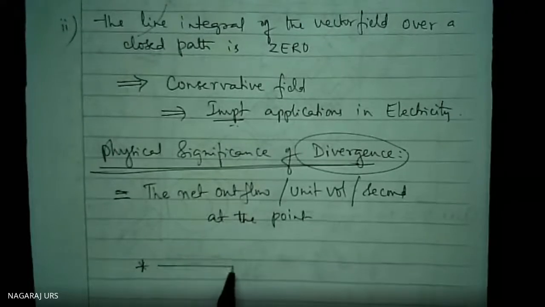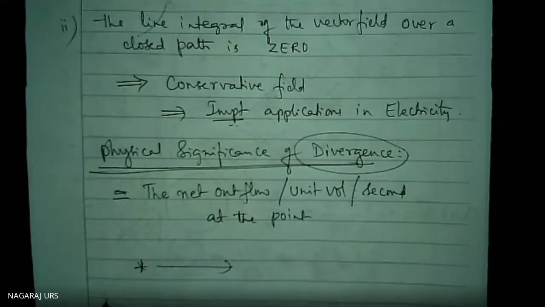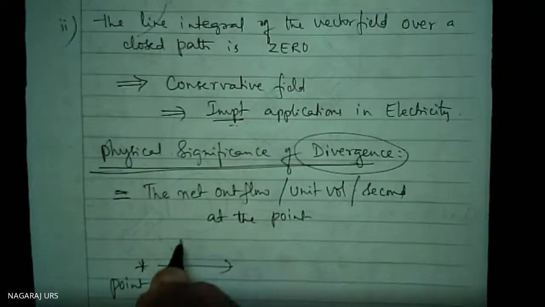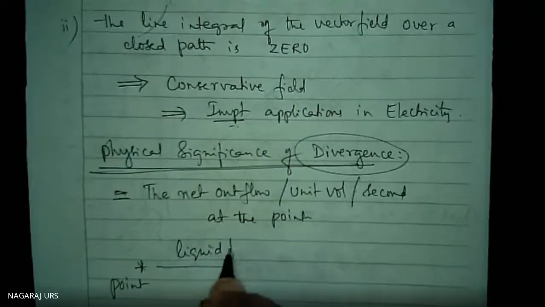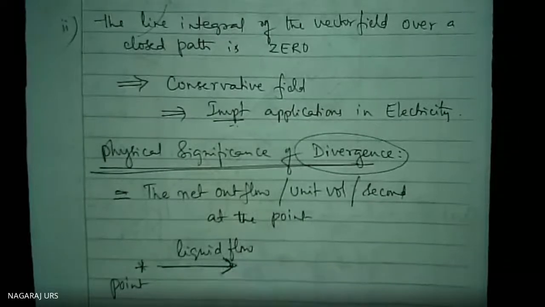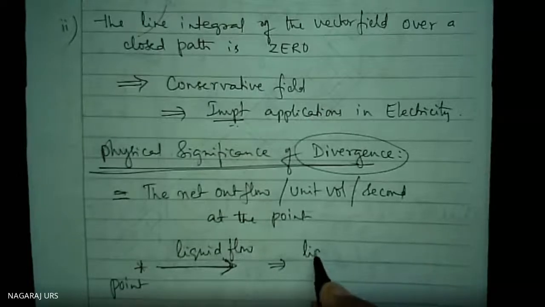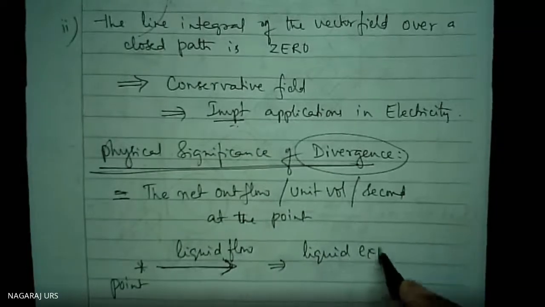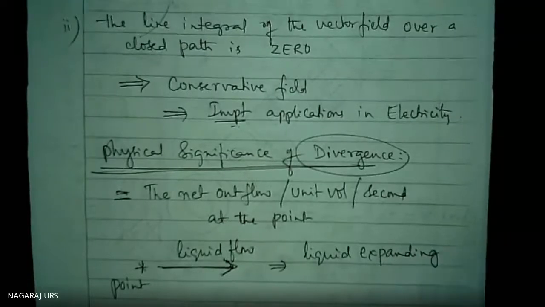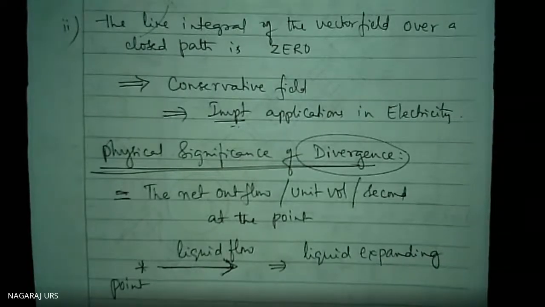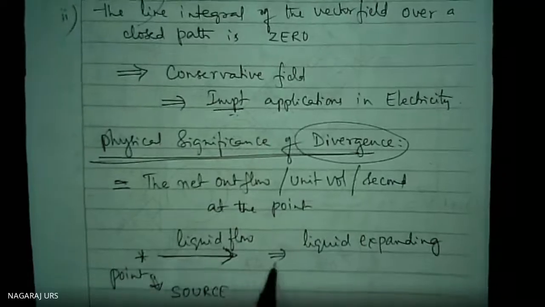If the liquid is flowing like this outside, the liquid flow takes place like this, then I can say the liquid is expanding, or the fluid is expanding. It is flowing outside. Then this point is called the source. From here the fluid is flowing.